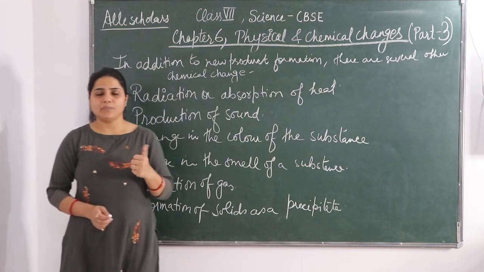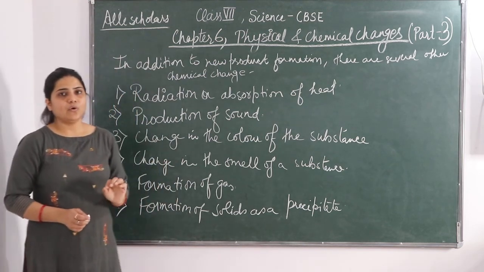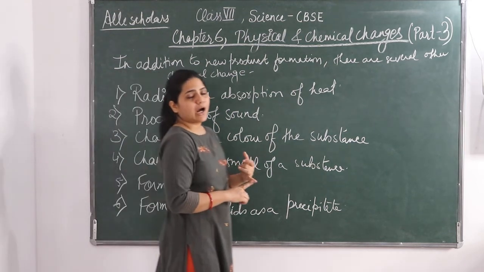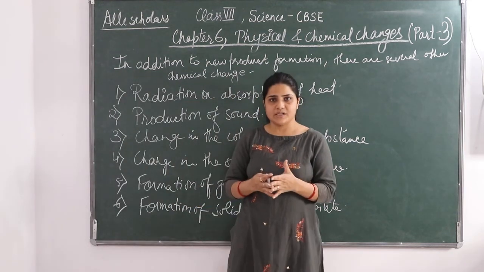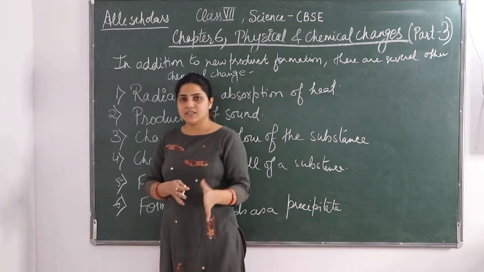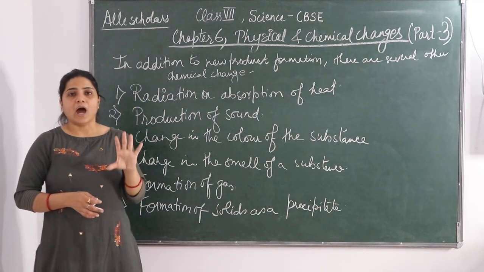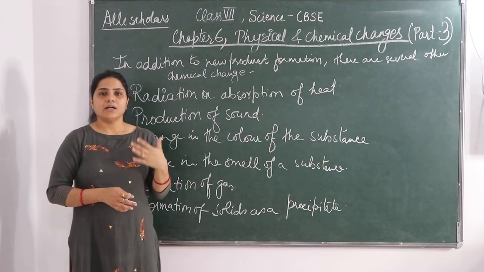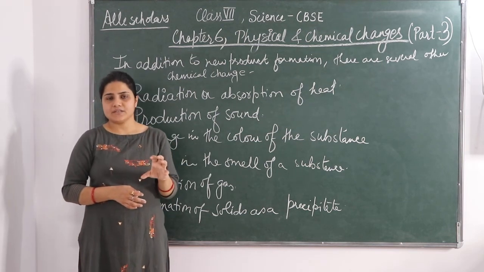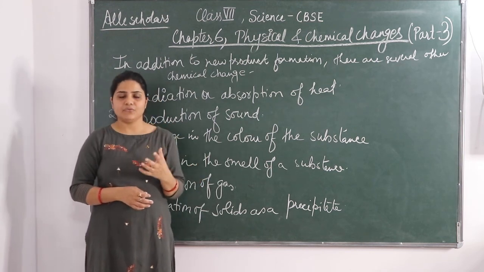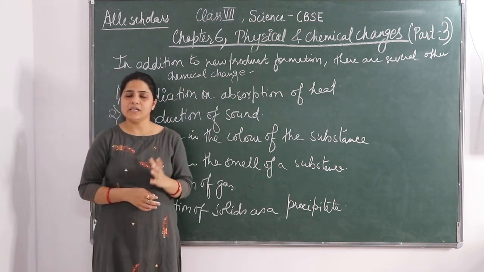Here I finished my part 3. In part 4, I will be continuing with these chemical changes, in which we are going to see some other kinds of chemical changes. Like we will see rusting. We will have a full discussion on rusting, and we will also see how we can avoid rusting from taking place, and we will see some different examples of chemical changes.